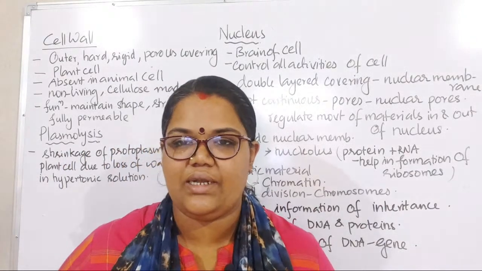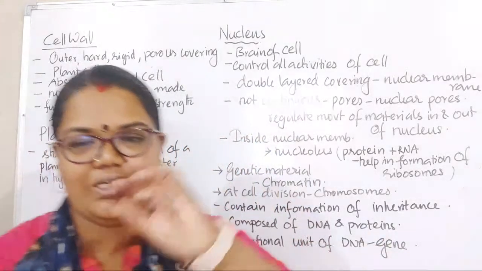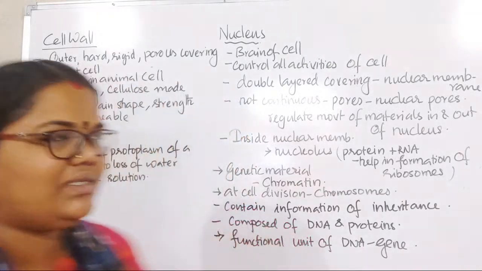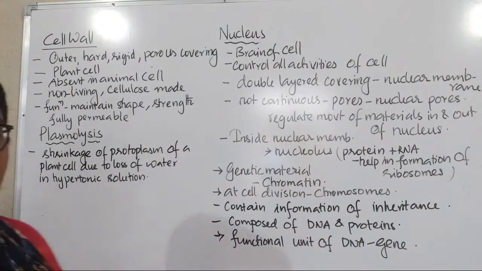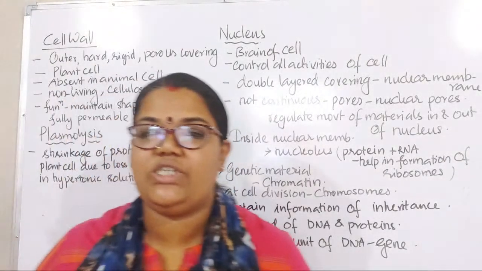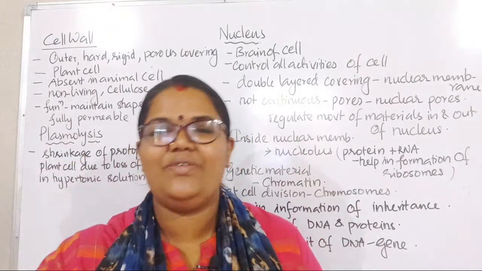That time you will understand. Here we are taking only plant cells. Fungi include unicellular fungi, that's our yeast, but most of the fungi are multicellular. That we will discuss better.